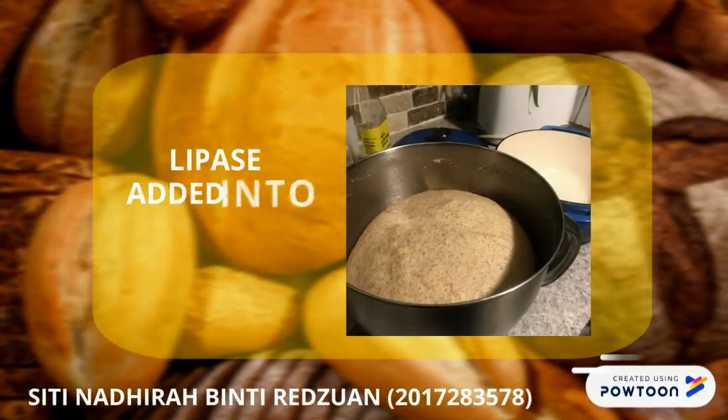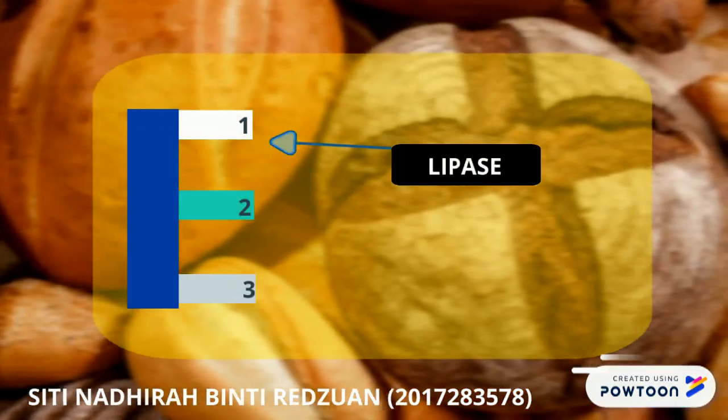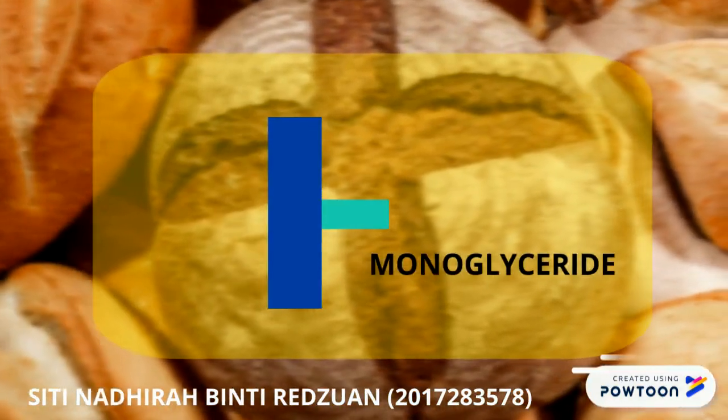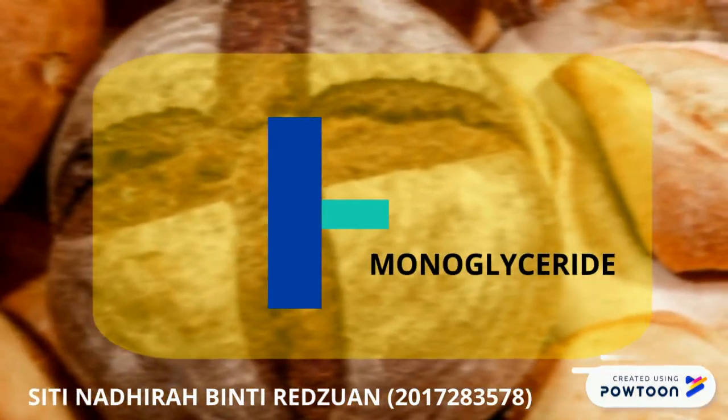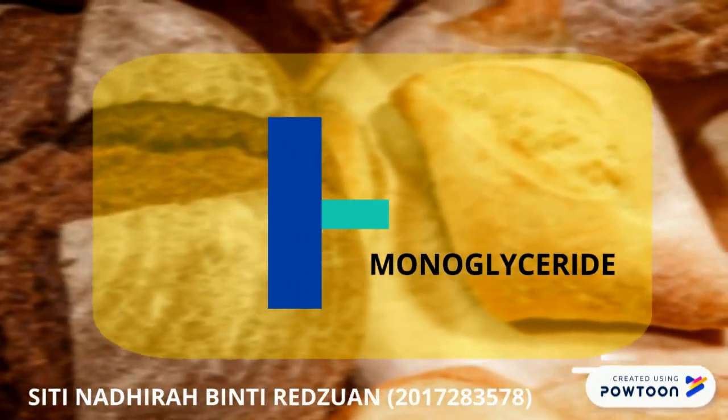Lipase can also be used in bakery products such as bread dough. The lipase will remove the fatty acid from positions 1 and 3 and will form monoglyceride in order to improve the rheological properties of the dough and increase stabilization, and the liberation of the fatty acid also improves the dough strain.